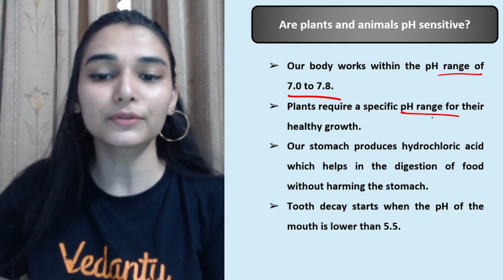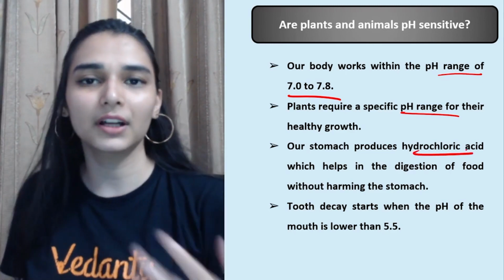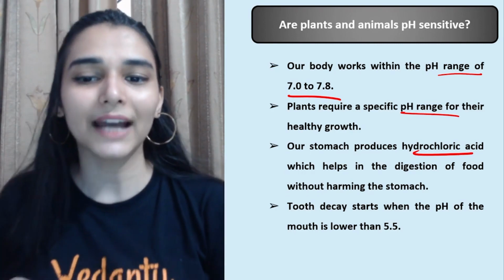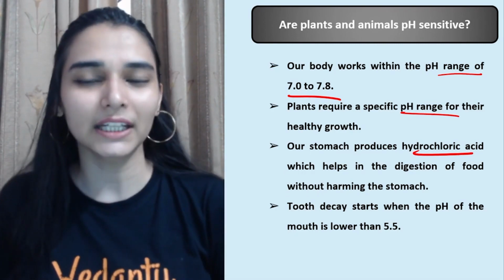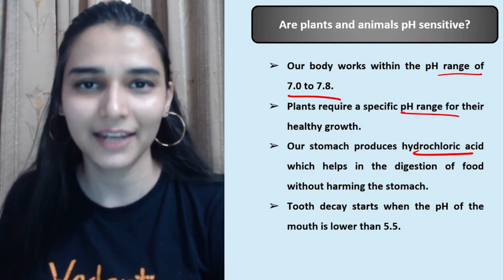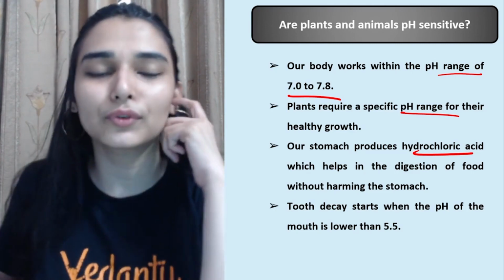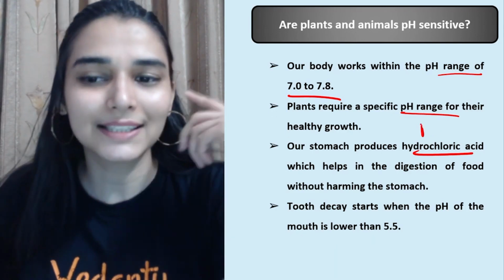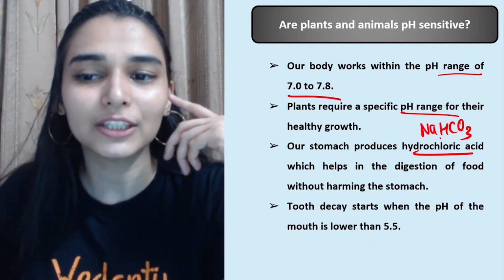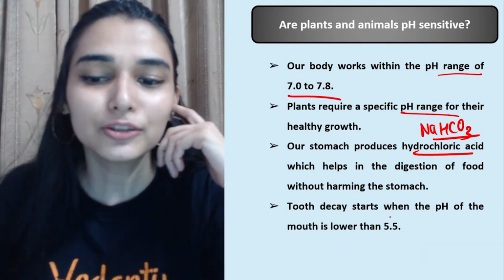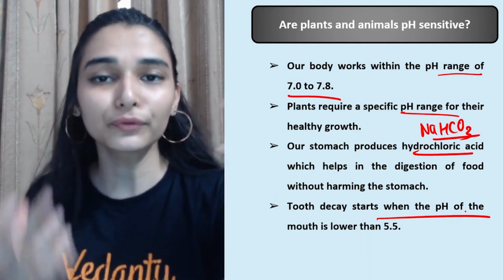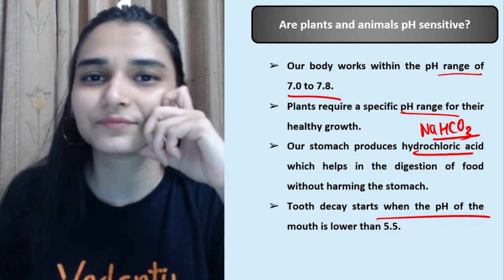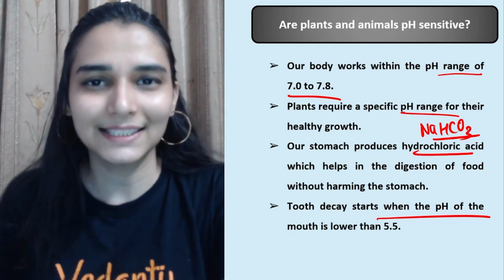Then our stomach produces HCl. Now if let's say you have done overeating या फिर consumed excess of acidic food, so that causes indigestion and irritation, that has to be neutralized, है ना. फिर उसके लिए क्या करेंगे, we have to go and take the help of some antacid, some mild bases आपको consume करने पड़ेंगे, milk of magnesia or baking soda simply. Then tooth decay, calcium phosphate which makes the tooth enamel, that also starts deteriorating under acidic conditions.